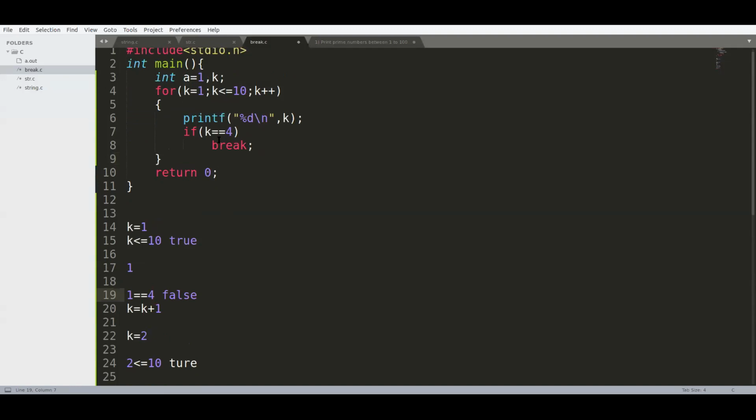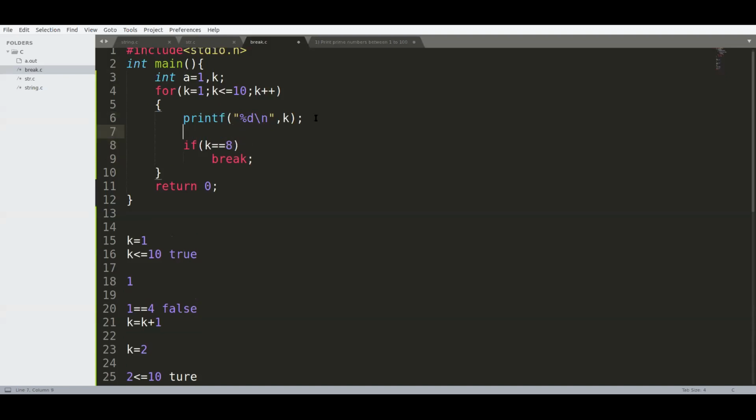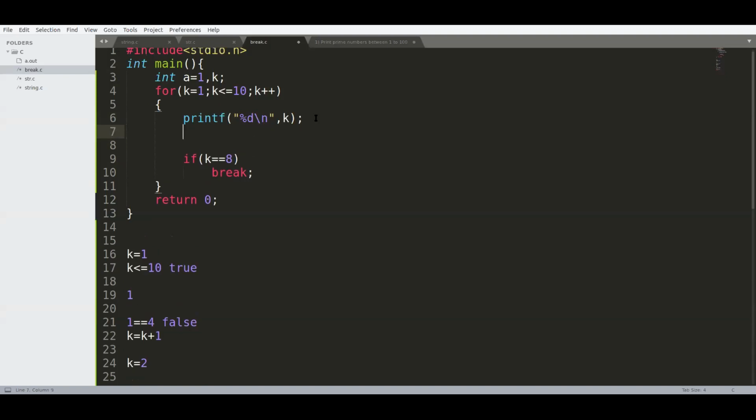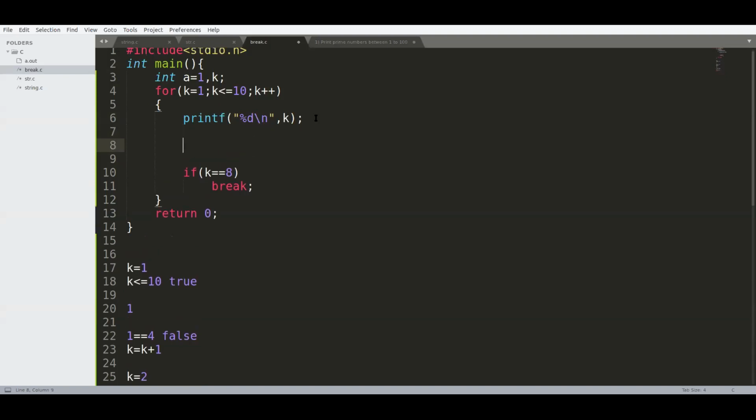Now similarly, I want to tell you about continue. I will keep this break statement as it is. Prior to this, I'm writing the continue code here.